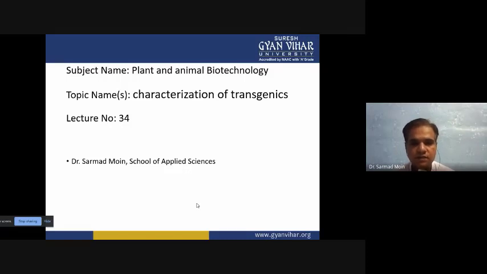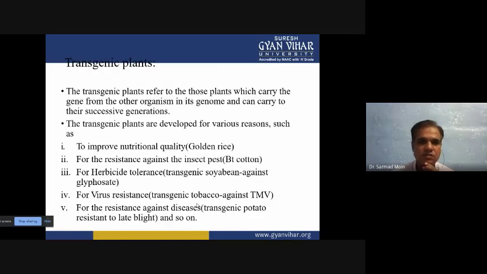When any animal or any organism has the transgene, the foreign gene, we call it a transgenic animal or modified organism. It may be from a bacterium to a higher organism. So any type of organism we can transform into a transgenic organism. Basically, the transgene is a type of gene which is of foreign origin.